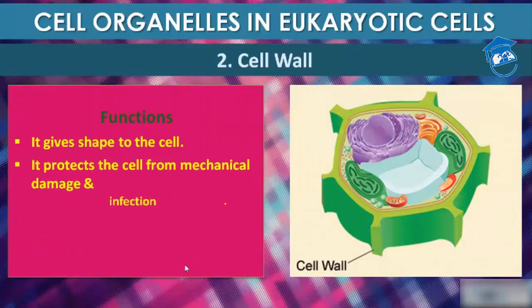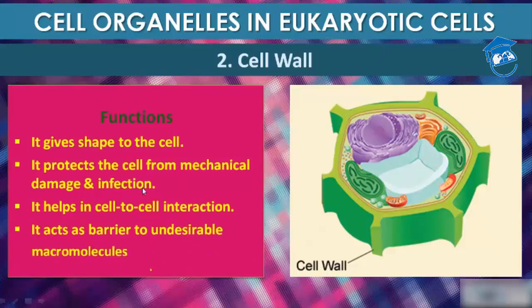Now, what's the function of the cell wall, students? It gives shape to the cell, it protects the cell from mechanical damage and infection, it helps in cell-to-cell interaction, and it acts as a barrier to undesirable macromolecules. So these are the crucial functions of the cell wall.